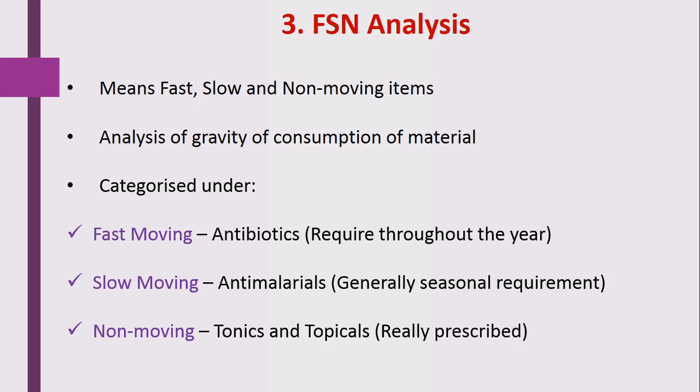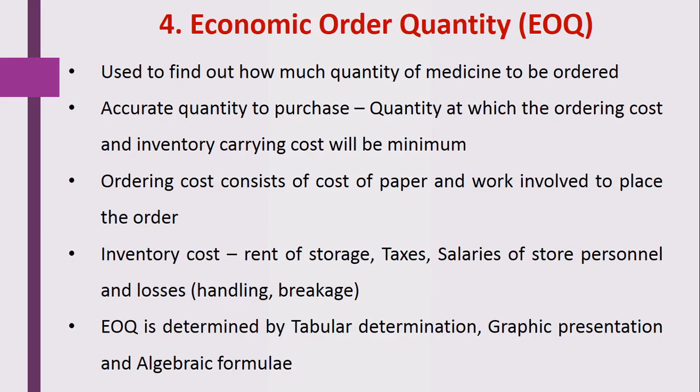And here we'll see the last method, that is economic order quantity, that is EOQ. This method is used to find out how much quantity of medicines to be ordered. Here the accurate quantity is determined by using this method to purchase that particular material or the medicine, the quantity at which the ordering cost and inventory carrying cost will be minimum.